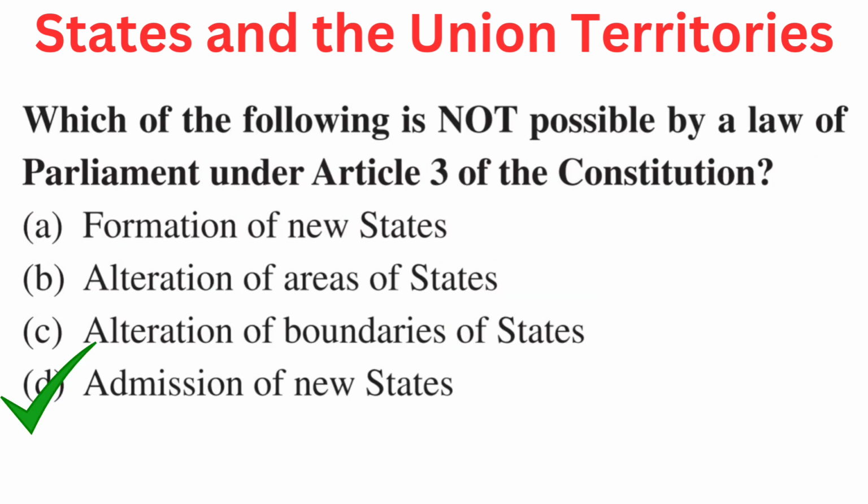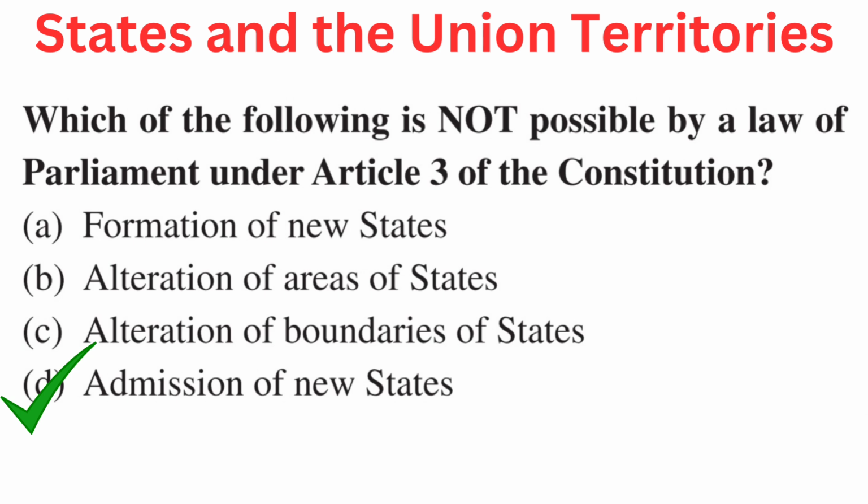1st. Your question is, which of the following is not possible by a law of parliament under Article 3 of the Constitution? Your options are A. Formation of new states, B. Alteration of areas of states, C. Alteration of boundaries of states, or D. Admission of new states. Right answer is D.